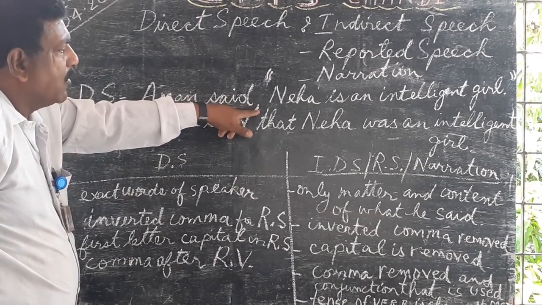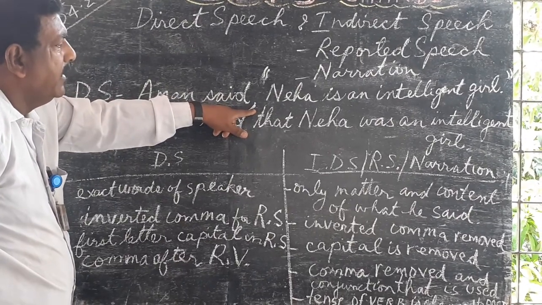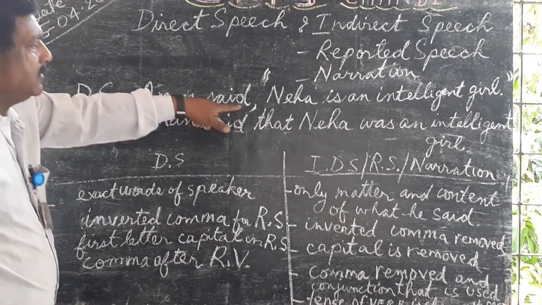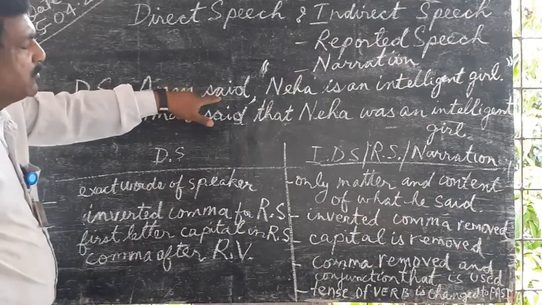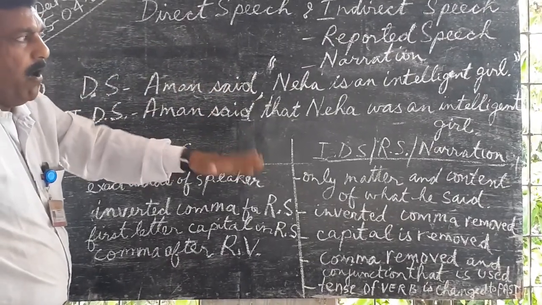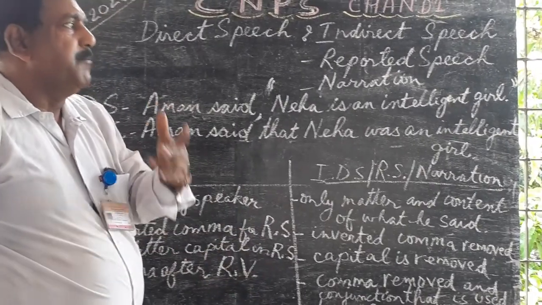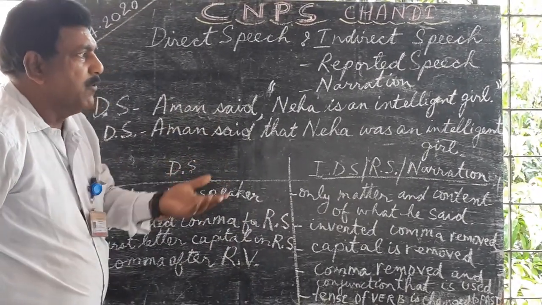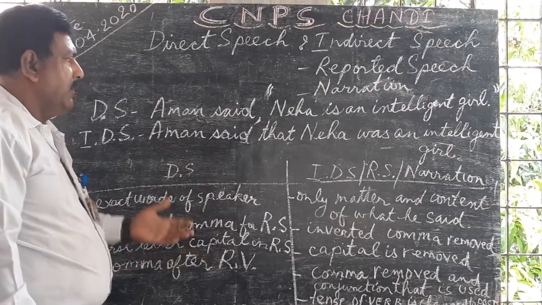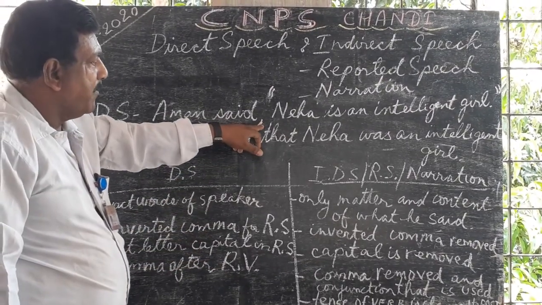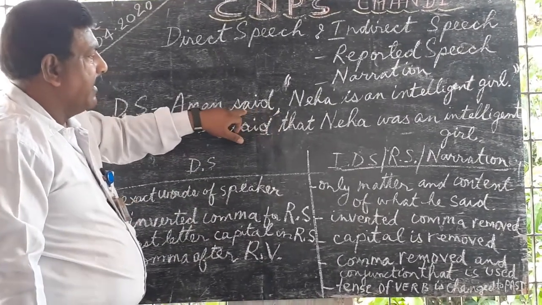As soon as we see the comma, we can understand that the verb before the comma is called the reporting verb, or we can give another name, introductory verb. Generally, reporting verb is used. We can also call it an introductory verb. So, as soon as you see the comma, the verb before that is the reporting verb.